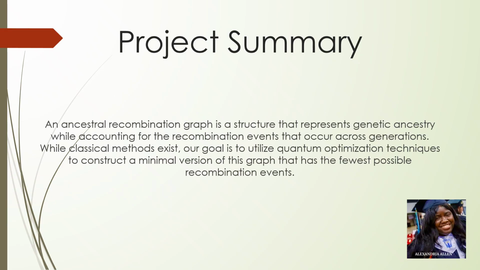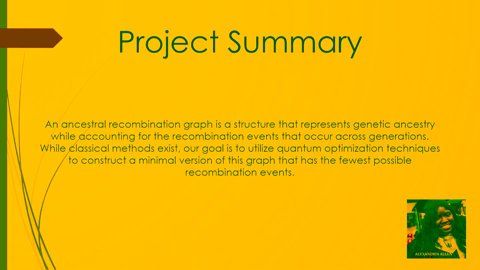Now to summarize the project a little more formally. An ancestral recombination graph represents how DNA lineages split and recombine across generations. It's very important in biology because it helps researchers understand population history, mutation patterns, and even how certain genetic traits spread. But actually, building this graph from real data is extremely challenging because of the exponential numbers of possible recombination events. That's why even the best classical programs sometimes make simplifying assumptions. They kind of take shortcuts which can reduce accuracy.